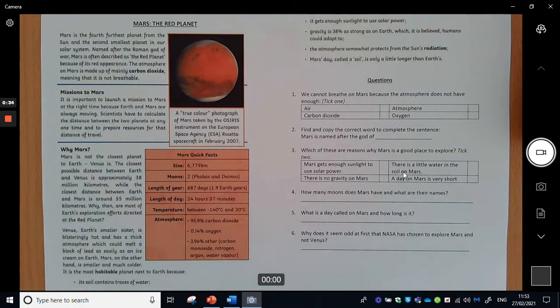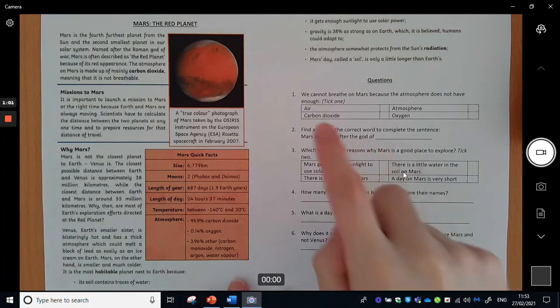So read them carefully, make sure you're going back to the text as always and checking for the answers, and then come back when you're ready and we'll go through them together. So off you go. Okay, so hopefully you've managed to have a go at all of those questions. I'm going to go through the answers now, so make sure you have got all of your answers on your page and you're ready to mark it before we carry on.